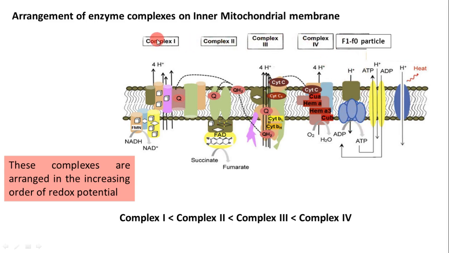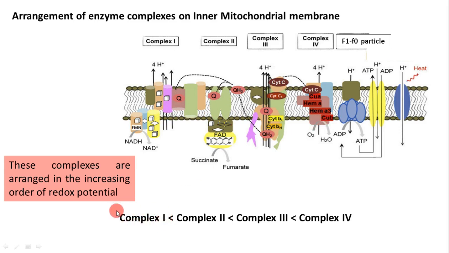The other four complexes, complex 1 to 4, are the real electron carrier compounds. They are arranged in a linear fashion from the first to the fourth complex in increasing order of redox potential.